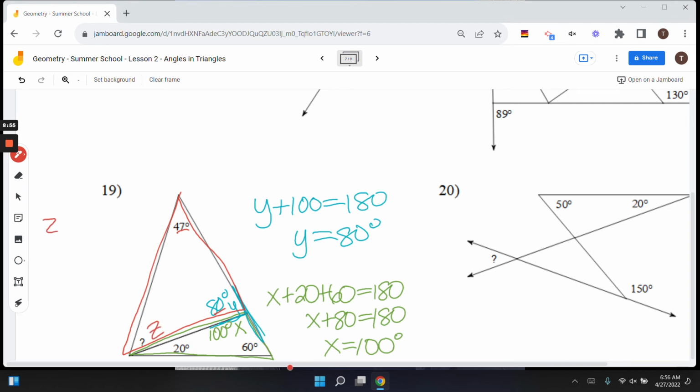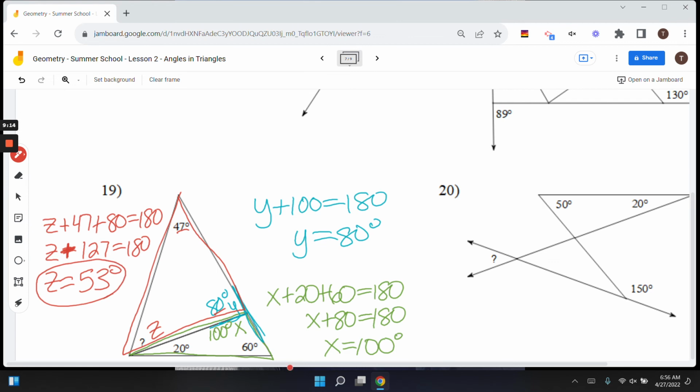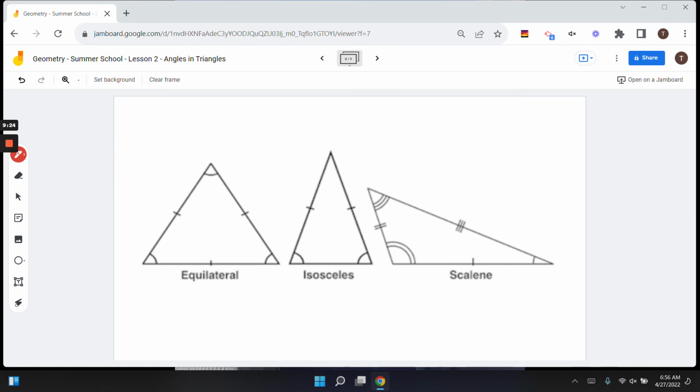So if I look at some examples here, for instance, number 29. Notice all the sides are equal. We talked about that. In an equilateral triangle, if all the sides are equal, that means all the angles are equal. They all have to be 60 degrees. So in this case, X just equals 60 degrees. I'm going to go ahead and do number 32, and then you can do 30 and 31, because I want to get one that's not equilateral, that's isosceles.